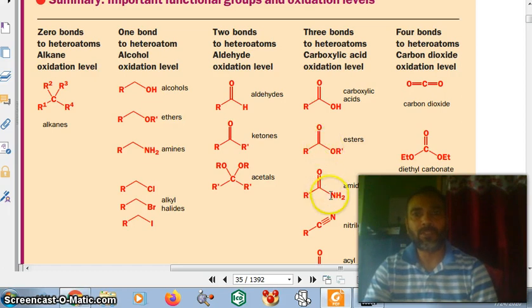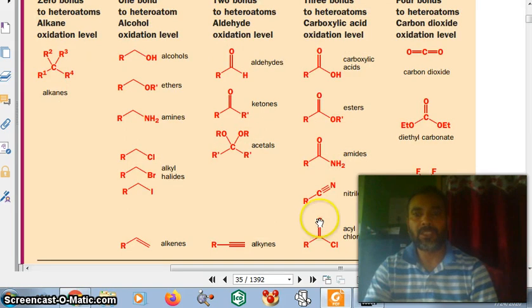So here also three bonds, nitrogen is a heteroatom, this oxygen is a heteroatom, this oxygen is a heteroatom, and this carbon is attached with this nitrogen through a triple bond. So three bonds to heteroatoms. Now you see this heteroatom oxygen, this heteroatom chlorine.